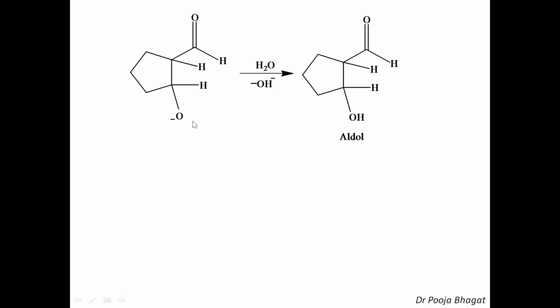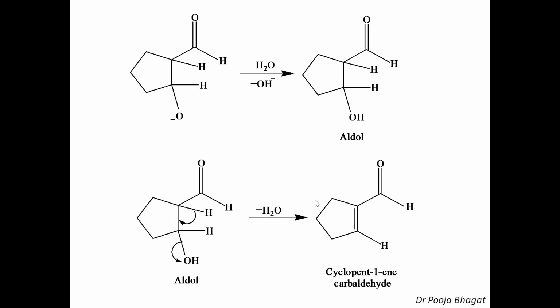Now you know O negative will abstract a proton from a water molecule to get converted into OH. And this is nothing but the aldol. So the whole molecule will remain as such, instead of O negative, it will be OH. And now the last step: when you heat it, dehydration takes place. This is the carbonyl carbon, so this is the alpha carbon, this is the beta carbon. So H from the alpha carbon and OH from the beta carbon are lost as a water molecule, and the double bond will be formed here.